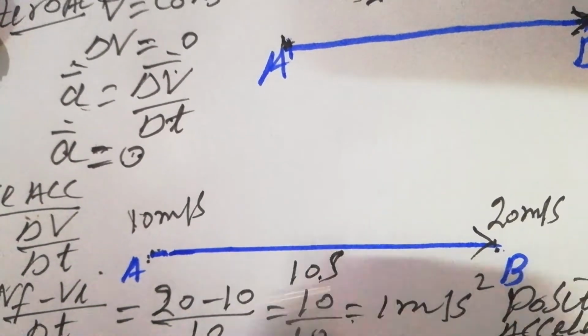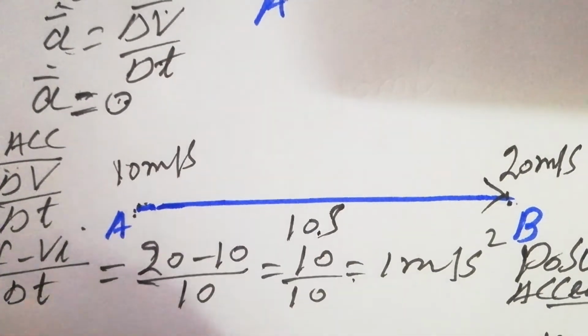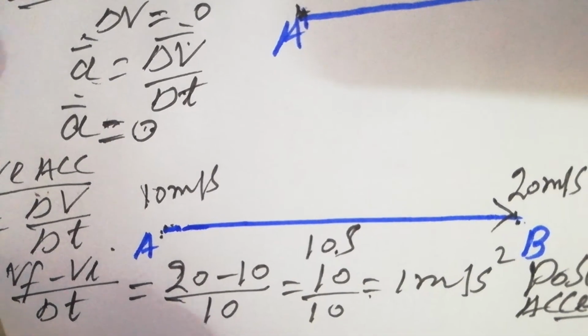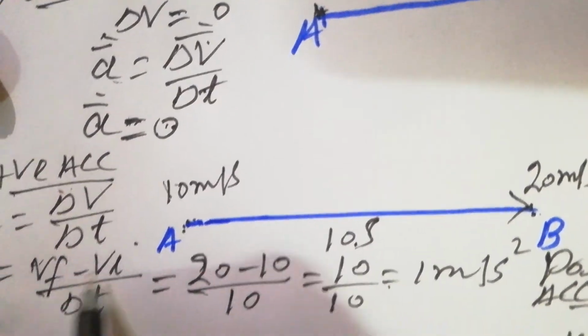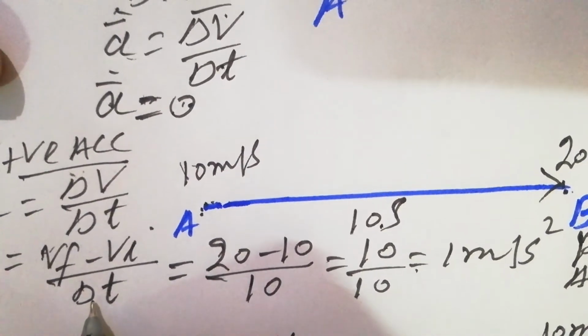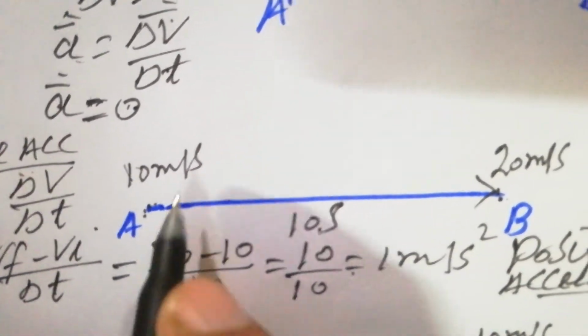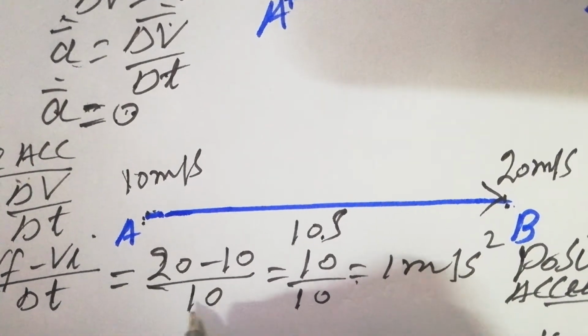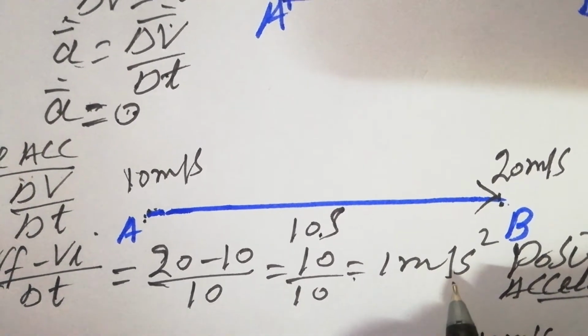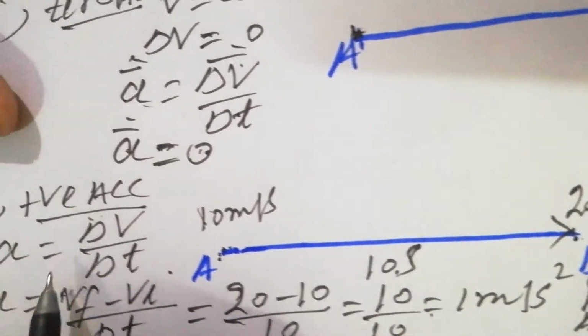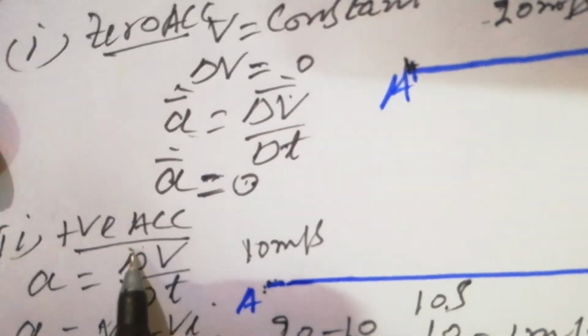As the velocity is increasing, there will be positive acceleration, and its value is given by a equal to delta v over delta t. Delta v is the final velocity minus initial velocity, divided by delta t. Vf is 20, Vi is 10, 20 minus 10 divided by 10, and you get 10 over 10, and it's equal to 1 meter per second square. So that acceleration is positive acceleration.